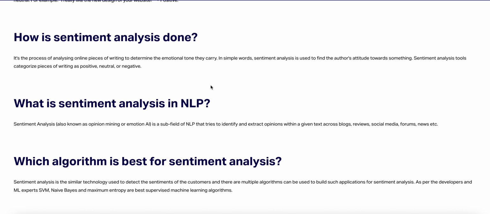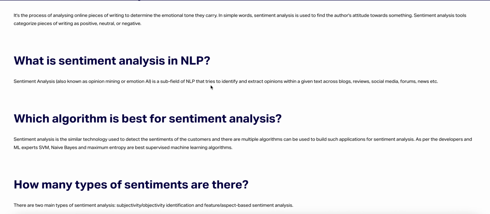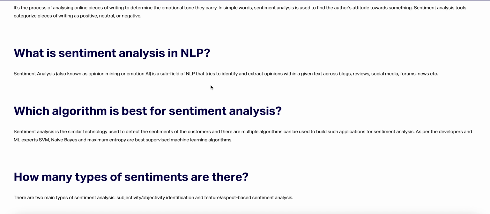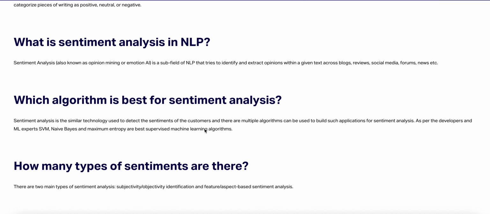What is sentiment analysis in NLP? Sentiment analysis, also known as opinion mining or emotional AI, is a subfield of NLP that tries to identify and extract opinion within a given text across blogs, reviews, social media, forums, news, etc.